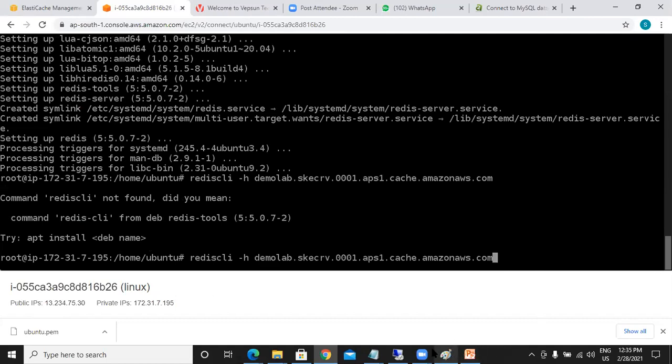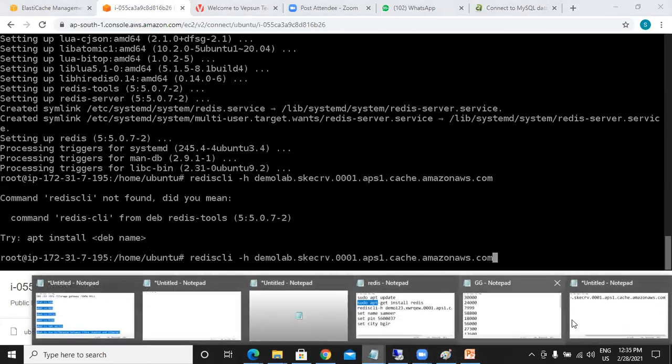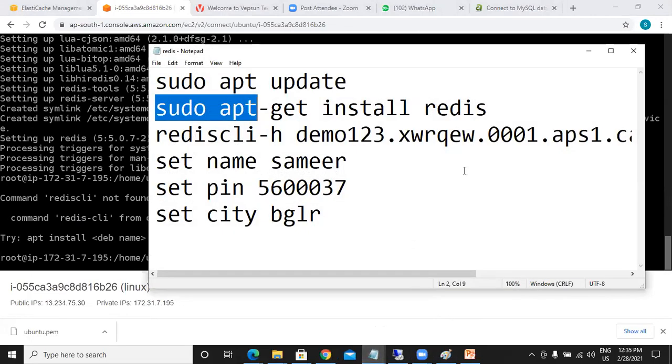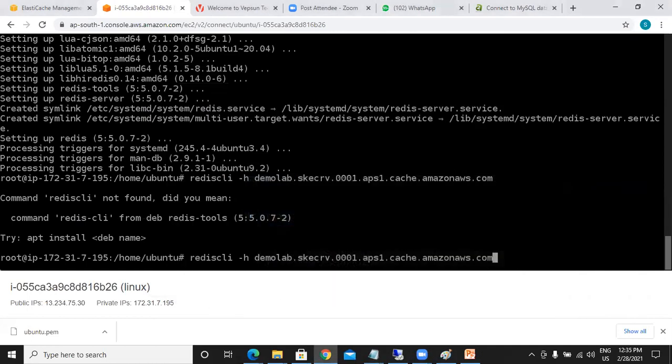Where is it, CLI? What happened? Redis CLI. Okay.